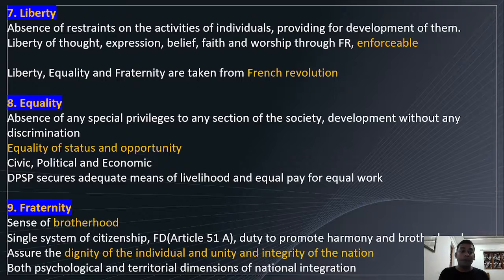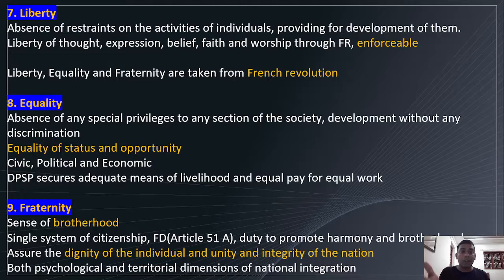Next is equality. Equality means absence of any special privilege to any section of society. Development without any discrimination, considering all are equal. That's what equality is. There were two terminologies, and I've already explained them in one of the previous classes: equality and equity. Just go and watch it. There are differences.